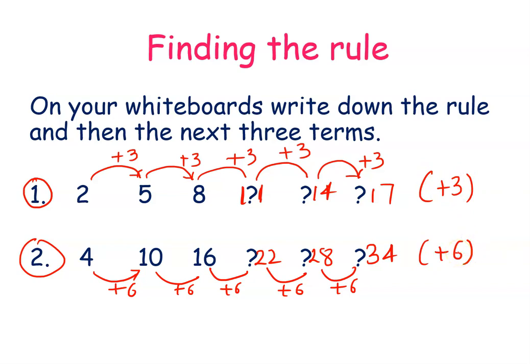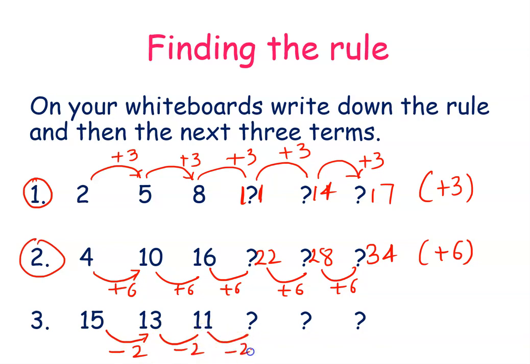Yeah. Let's see another example. 15, 13 and 11. So 15 to 13 we are going down. So how much? Minus 2. And here again minus 2. 11 minus 2, that is 9. 9 minus 2, that is 7. And 7 minus 2, that is 5. Okay. So here the rule is minus 2. I hope this is clear now.